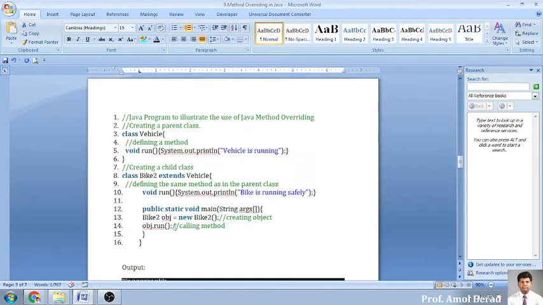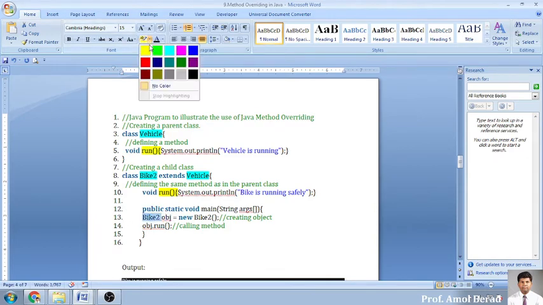Now same program, same superclass vehicle, child class bike. The superclass is inherited over here. And now there is one more run function which is present in the vehicle and one more run function which is present in your bike class. So there are two run functions, one in vehicle and another one in bike. And when I say bike object, I am creating an object of the subclass, and I am now calling the run function.